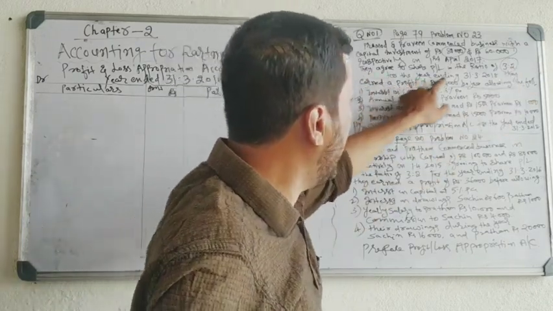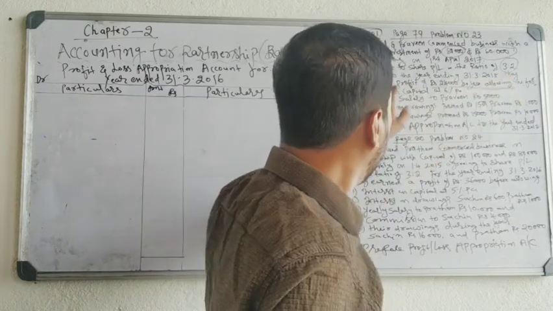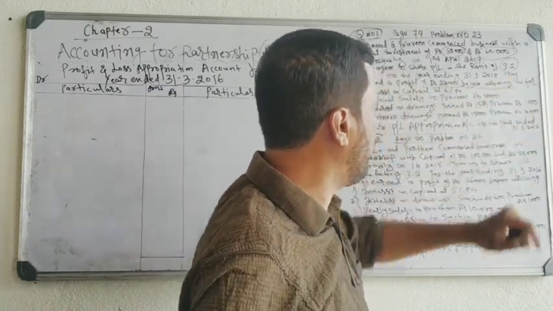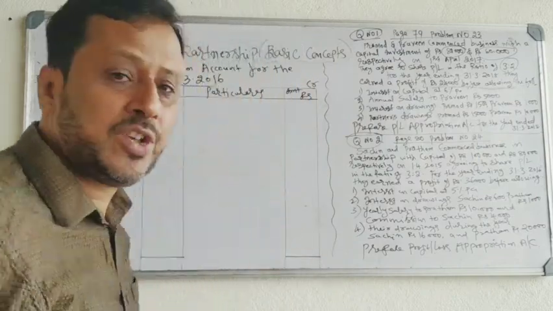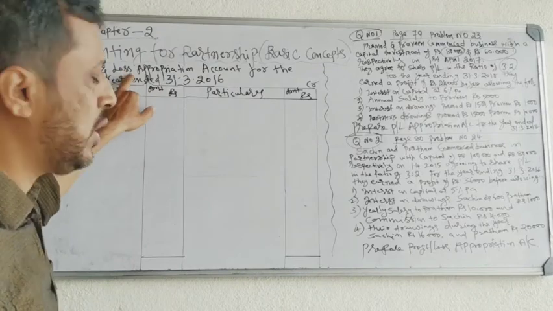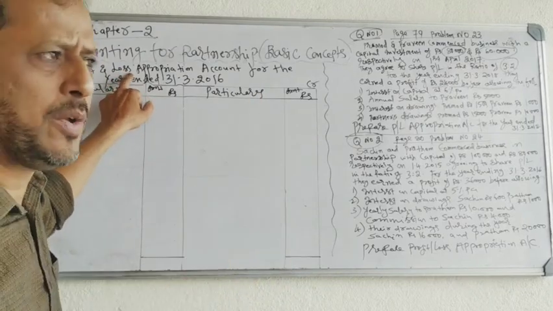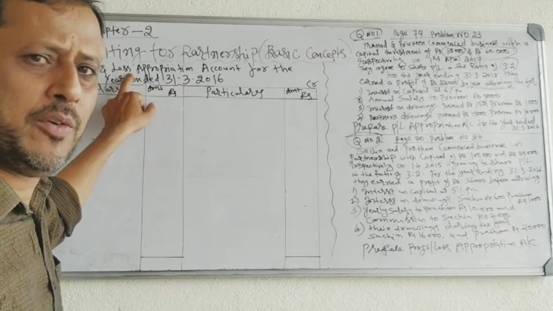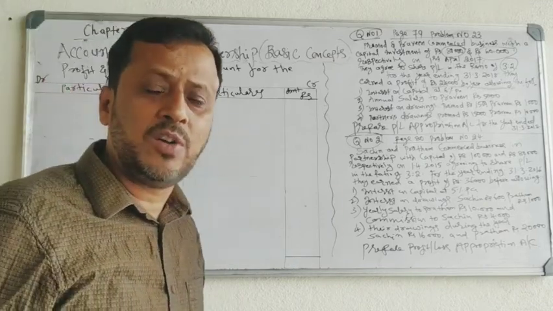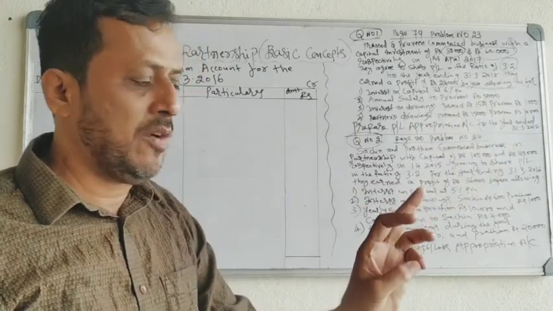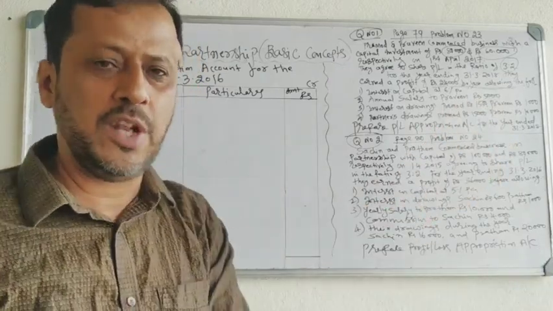For the year ending 31/3/18, they earned a profit of 24,000 before allowing the following. In yesterday's class, I told you that before the preparation of profit and loss appropriation account, you have the profit and loss account. Final accounts of a partnership: trading account, profit and loss account, profit and loss appropriation account, balance sheet.